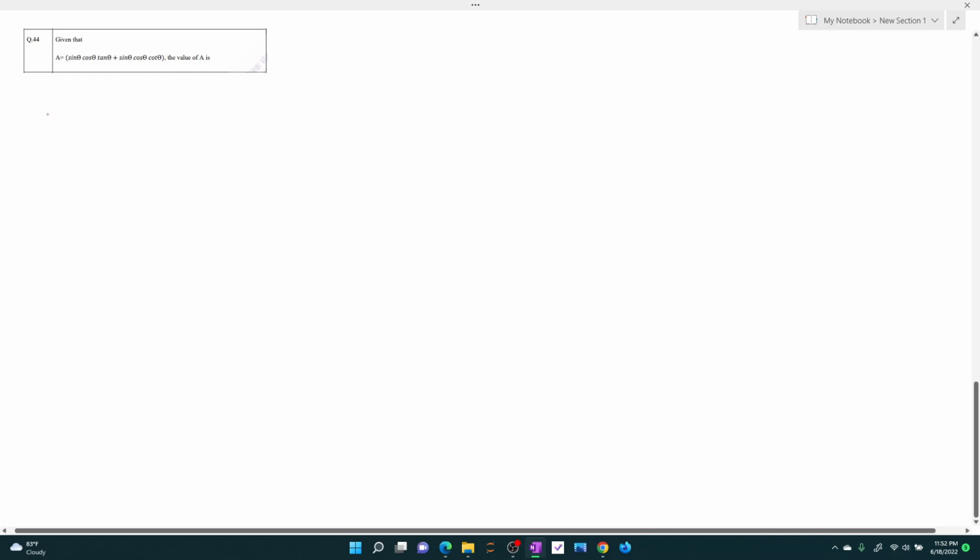Okay, so in this question, given that the value of a is sine theta, sorry, sine theta times, and tan theta plus cot theta. So we can take sine theta cos theta common from here, and this is sine theta cos theta times tan theta plus cot theta.